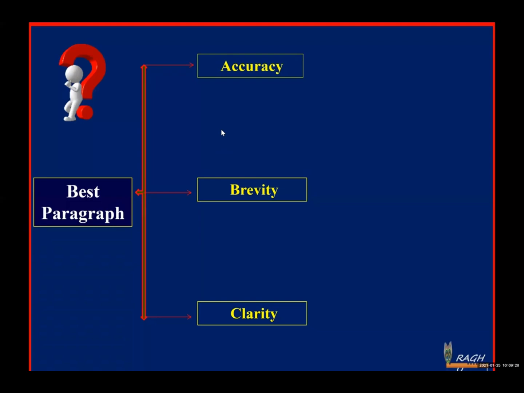And the second point, brevity. What does brevity mean, my dear students? Brevity means briefness. The most important quality of writing is brevity. Why? Because people don't have time to read all the unnecessary content you have written. So whatever ideas you would like to convey to the reader, convey them in a brief and concise manner. Come to the point directly with good explanation. Don't come in a roundabout way. Don't beat around the bush.